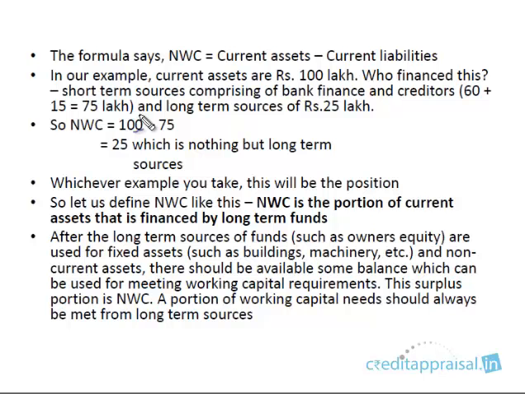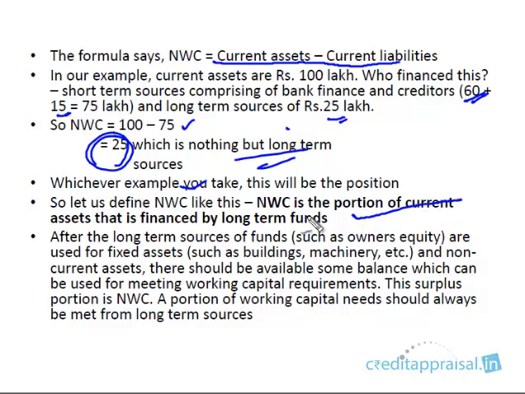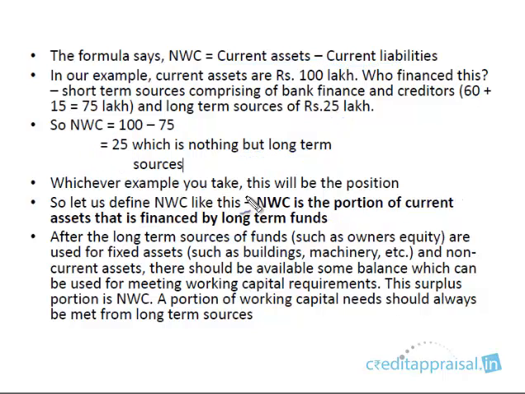Is this point clear? This is something we already discussed. NWC, the formula, is current assets minus current liabilities. So in our example, 100 lakhs, say the bank borrowing was 60 lakhs and 15 is the CC, put together 75 is the short-term sources and the long-term sources 25 lakhs. So NWC, if we apply the formula, 100 minus 75 is 25. This 25 is nothing but the long-term sources. So NWC is the portion of current assets that is financed by long-term funds. Please be very clear on this concept. NWC is the portion of the current assets that is financed from long-term funds.